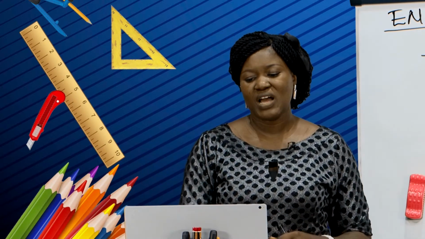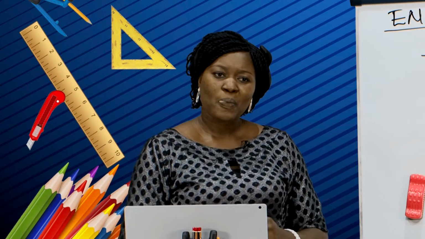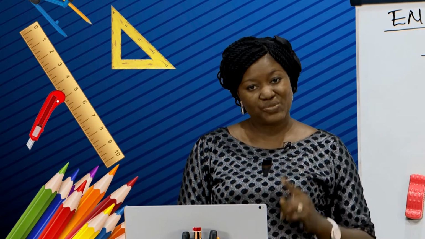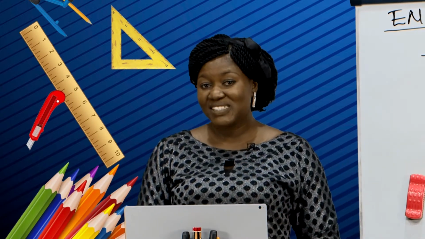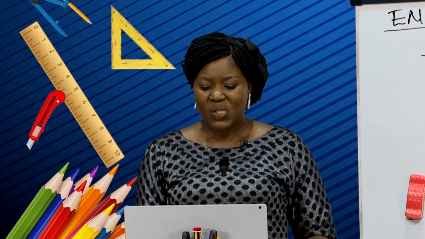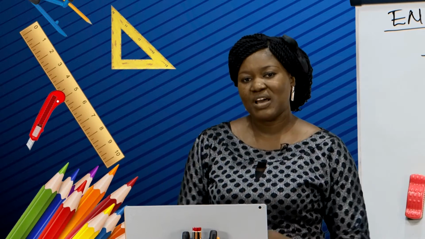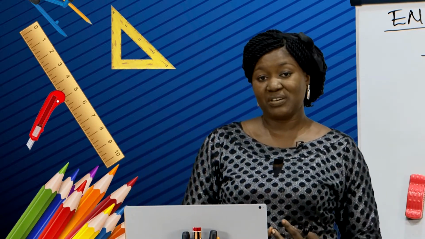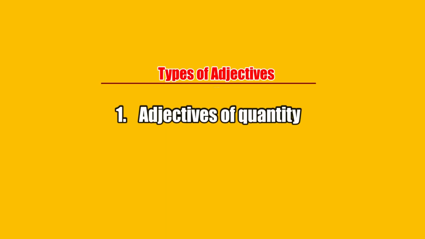Now back to our lesson. We want to look at types of adjectives. Remember, an adjective describes or qualifies a noun or a pronoun in a sentence. What are the types of adjectives that we have? Can you list some? Because I'm sure you are familiar with this topic. Okay, let me give you some. The first one we want to look at is adjectives of quantity.